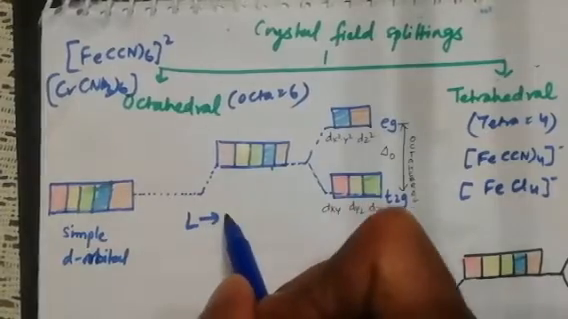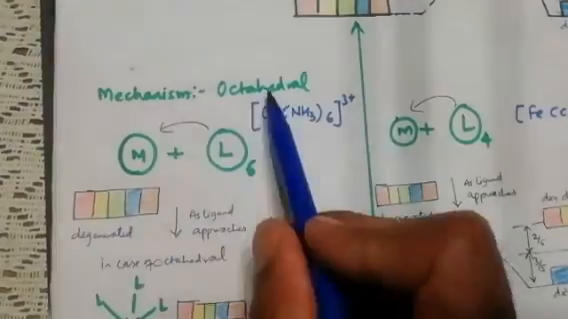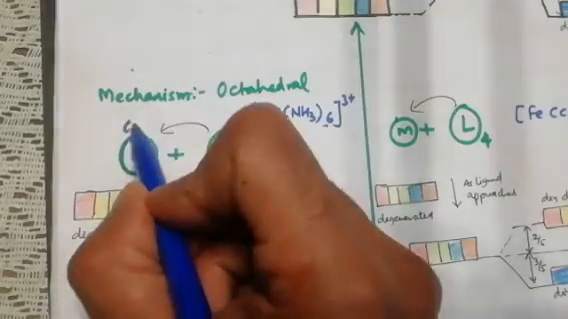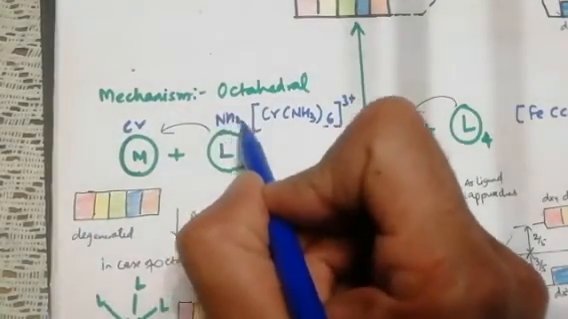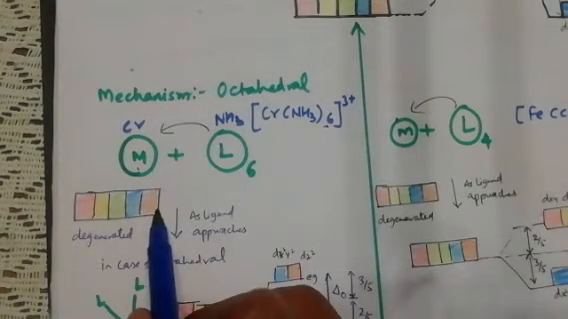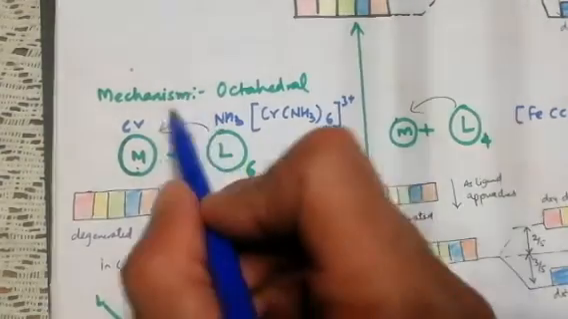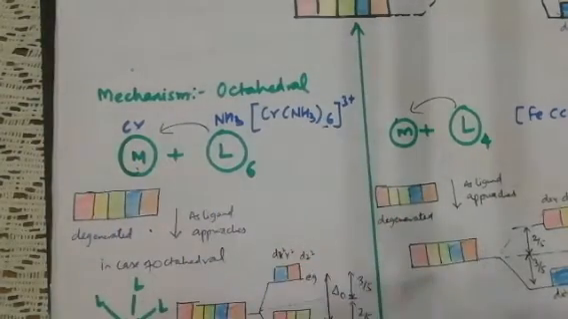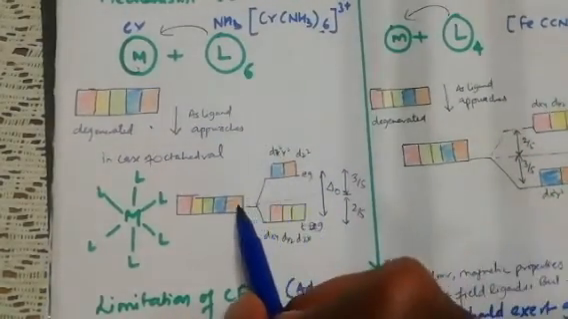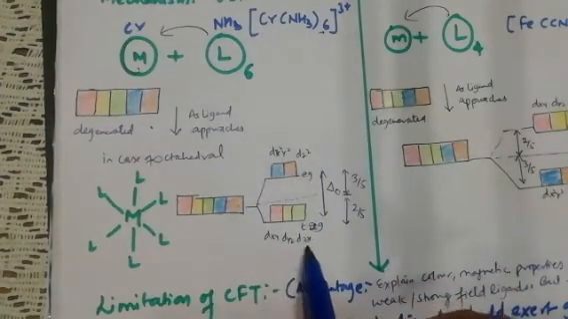As the ligand approaches the metal, let's understand the mechanism. In case of octahedral, suppose for example this is the equation, and the central metal is chromium and the ligand is NH3. When the metal is alone, there is degeneracy, the same energy. But as the ligand slowly approaches the metal, NH3 approaches chromium and attaches with it. Then splitting occurs, and in octahedral it happens like this: dx square y square and dz square are up, dxy, dyz, dzx are down.